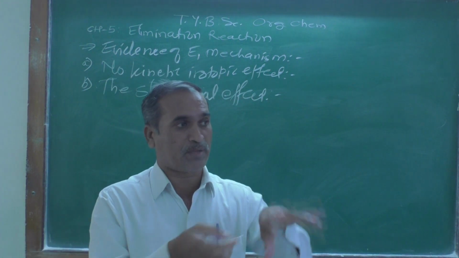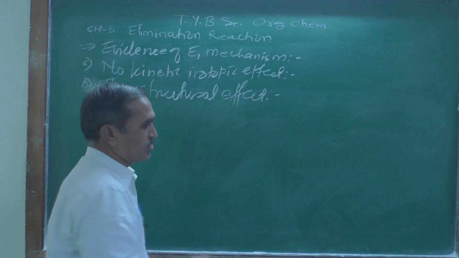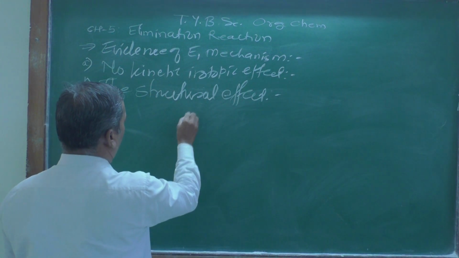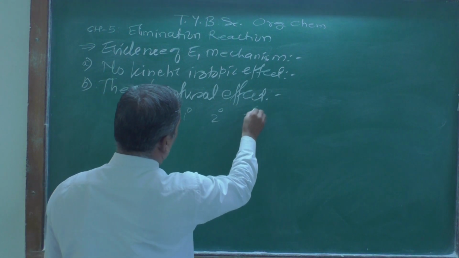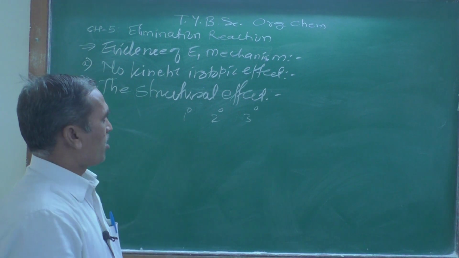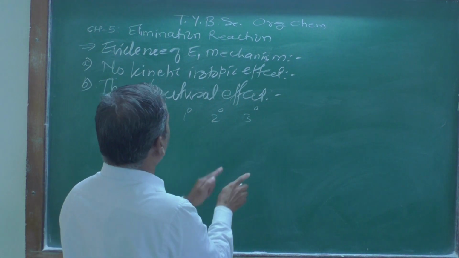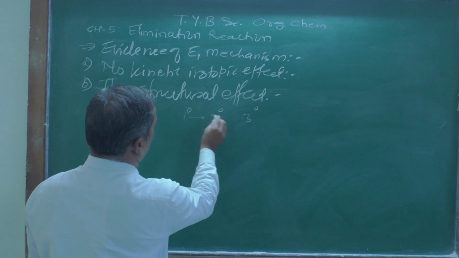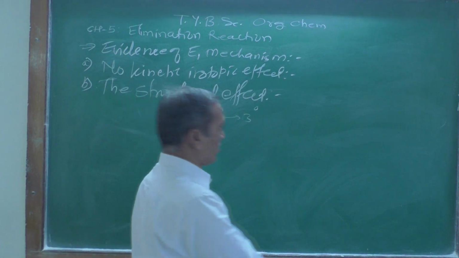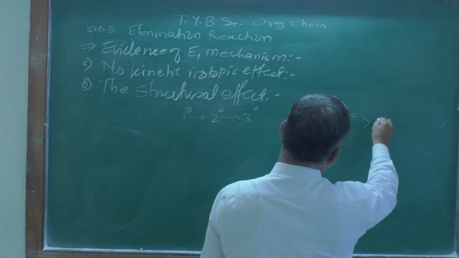A structural effect means that the reactions are taking place in the alkyl halide. As we know, alkyl halides are primary alkyl halide, secondary alkyl halide, and tertiary alkyl halide. In the E1 mechanism, the rate of reaction goes on increasing from primary to secondary to tertiary, because the first step is the formation of the carbocation, and as we know, the tertiary carbocation is more stable than the secondary and the primary.